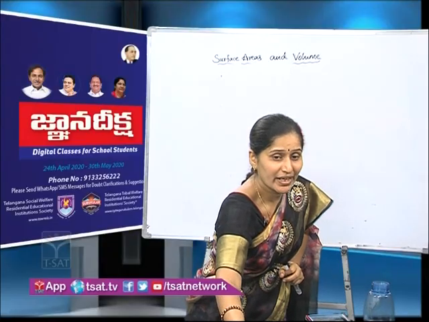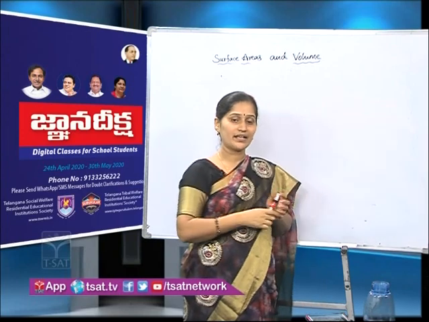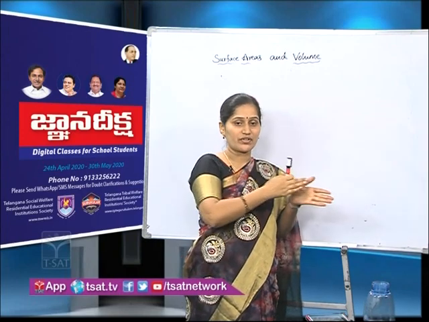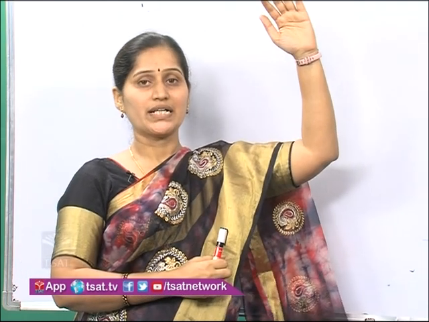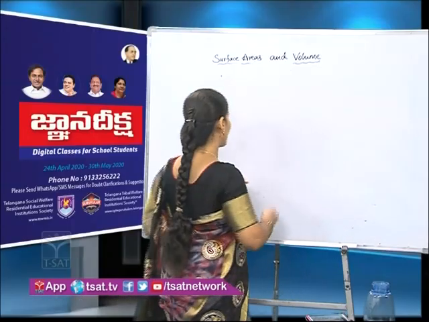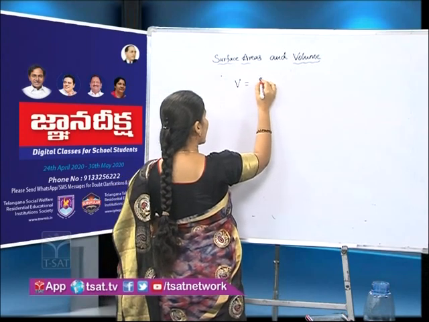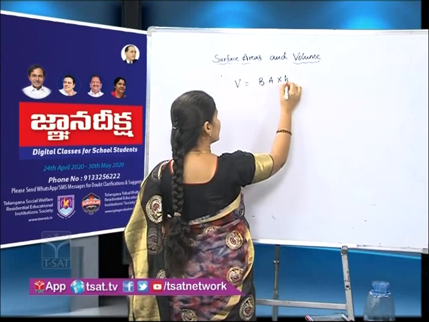So to find the volume, we multiply area of the base into height, because in a cuboid also, if I take the cross sections, like slices in a bread packet, those will be equal, is it or not? So in a cuboid also, from base to top, we get equal, congruent cross sections. So in that situation, you can use volume as base area into height.